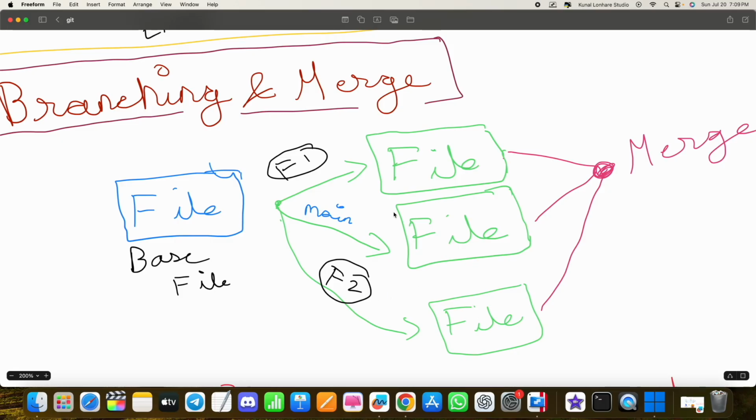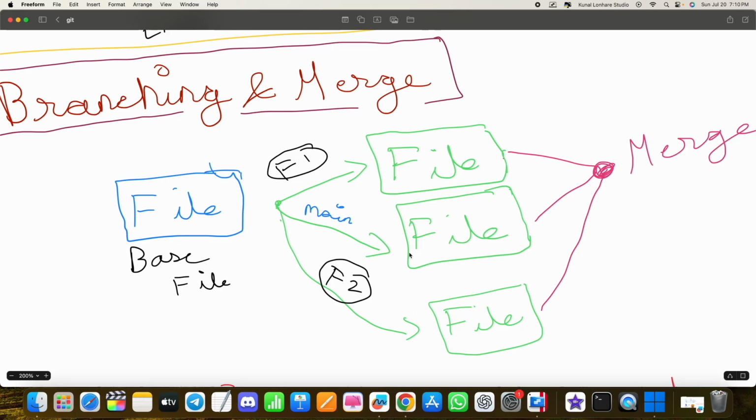Now all of them work separately. Because if the main team working on the project had to wait for the feature 1 team to deploy their changes, and similarly the main team also had to wait for the feature 2 team to deploy the feature 2 project, it would cause delays.